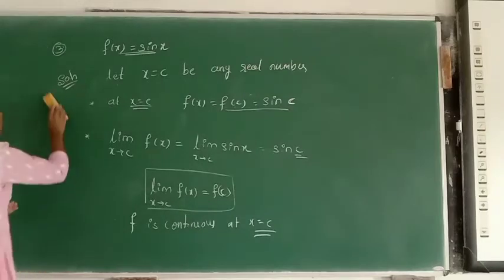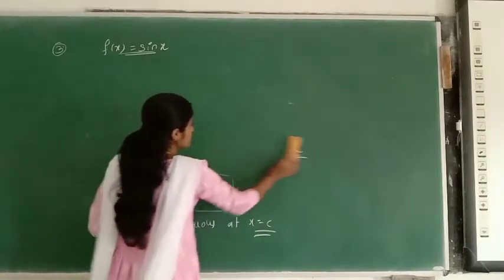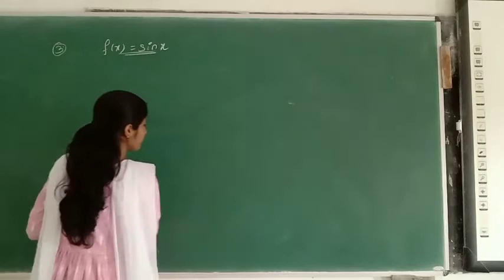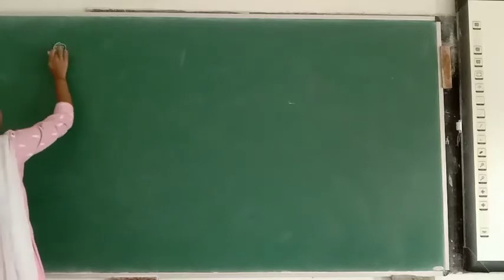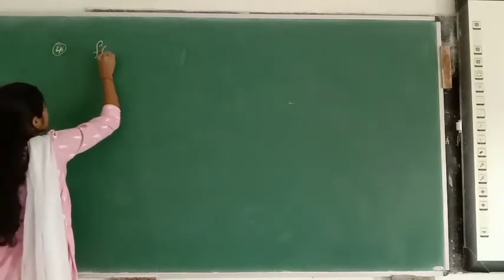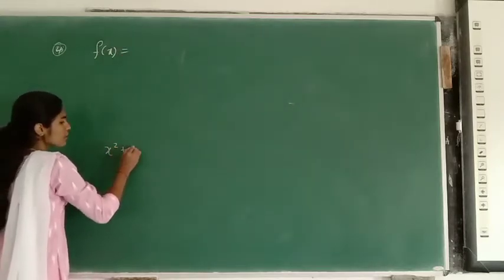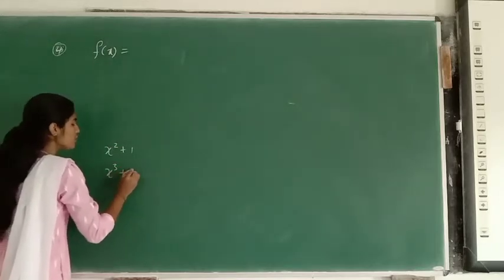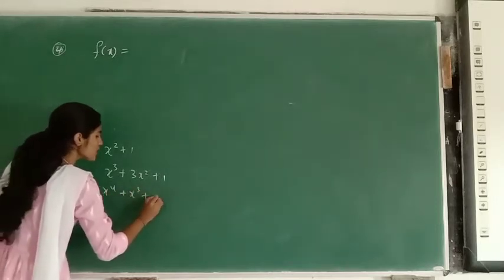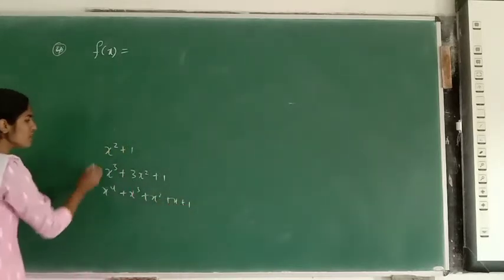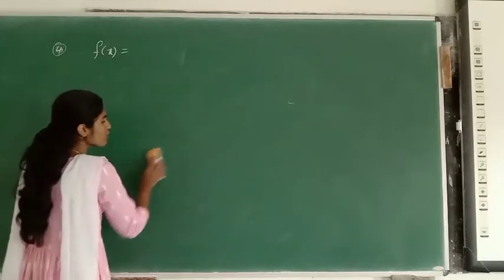Suppose I take the fourth one, that is, the polynomial function. If you take f of x equal to a polynomial function, for example x square plus 1 is a polynomial function, x cube plus 3x square plus 1, x power 4 plus x cube plus x square plus x plus 1. All these are polynomial functions. How do we write the general form?